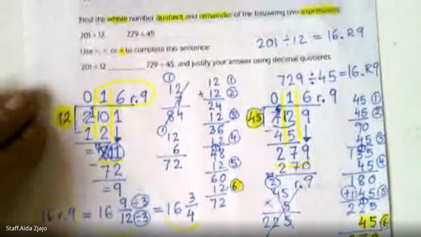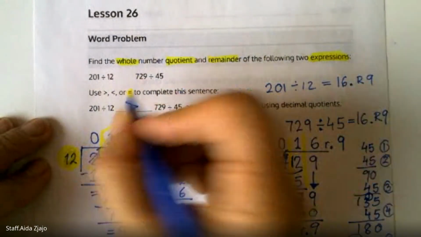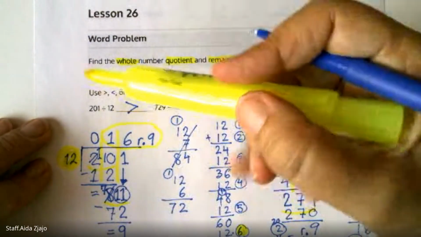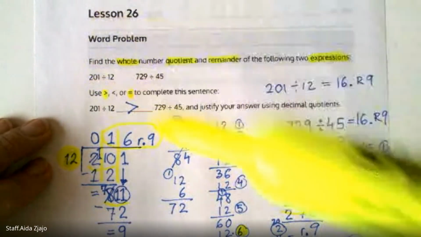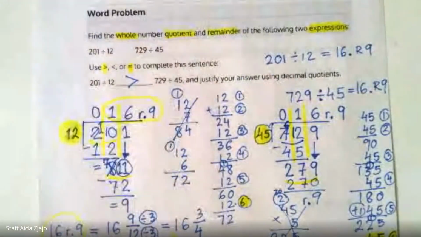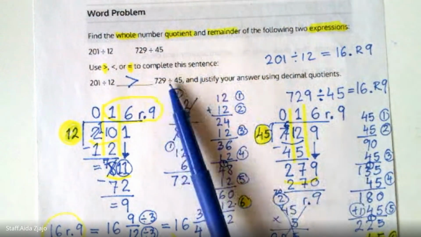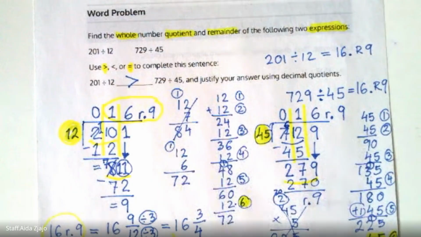So when you look at this one here, the symbol has to be used greater. So the quotient of 201 divided by 12 is greater than the quotient of 729 divided by 45.